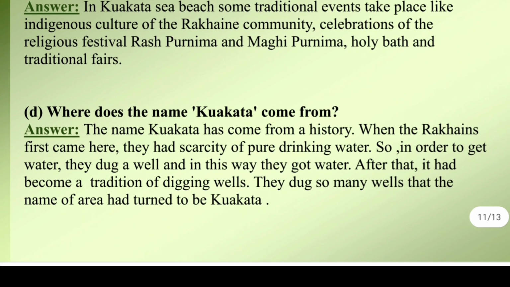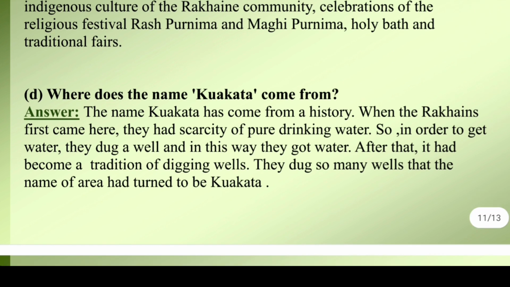Now let us know what is question number D. What does the name Kuakata come from? Already we have discussed while reading the passage, dear learners. The answer I have written: the name Kuakata has come from a history. When the Rakhines first came here, they had scarcity of pure drinking water. So in order to get water, they dug a well, and in this way they got water. After that, it had become a tradition of digging wells. They dug so many wells that the name of the area had turned to be Kuakata.